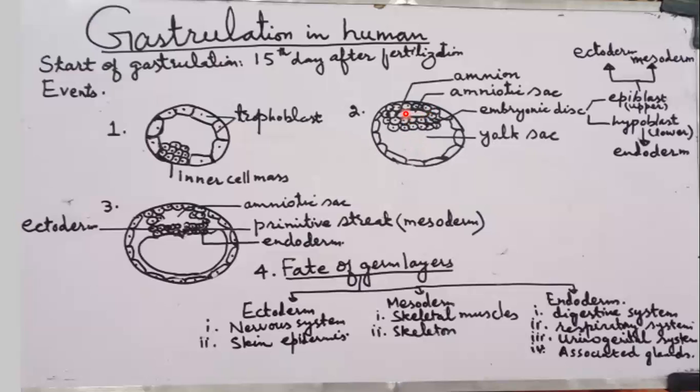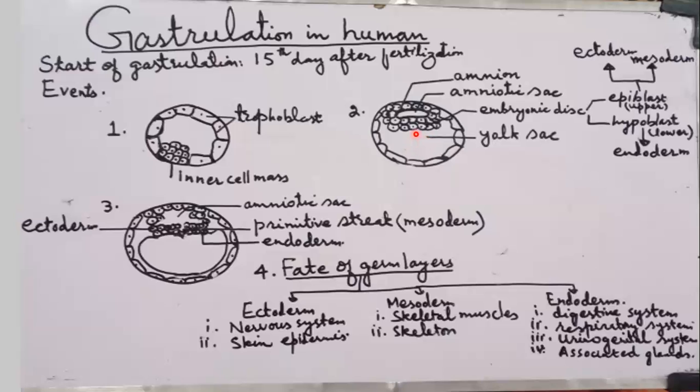The amniotic sac is surrounded by a layer which is called what? Amnion, and it is filled by a fluid which is called amniotic fluid. While the yolk sac is not filled with yolk in the human embryo, because the human embryo takes its nutrition from the mother's body.